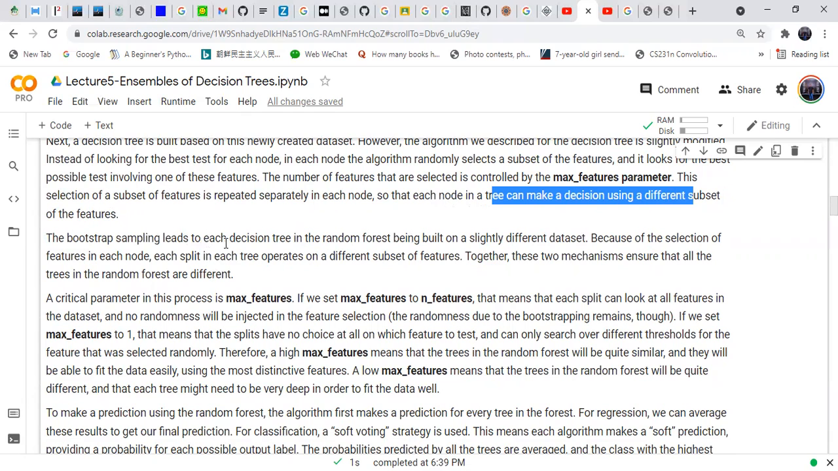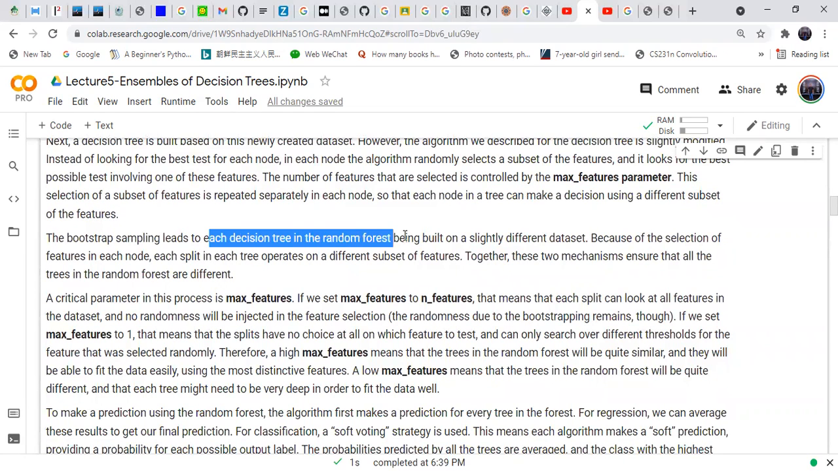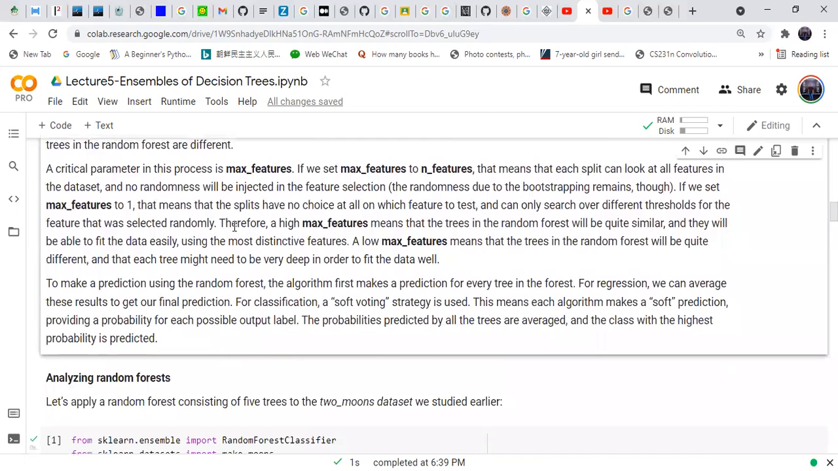Bootstrap leads to each decision tree in the random forest being built on a slightly different dataset. Because of the selection of features in each node, each split in each tree actually operates with a different subset of features. Together, these two mechanisms ensure that all the trees in the random forest are different.